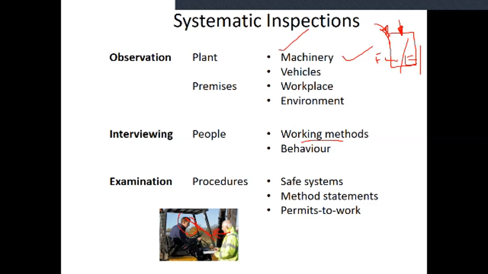And also, the behavior of some of the people is different. For example, maybe this forklift driver's behavior is different: he arrogantly uses the brakes, and sudden brakes are applied. These are not correct things. And also he does not obey the rules. They also verified, from the systematic inspection point of view, the working methods and the behavior of the people.